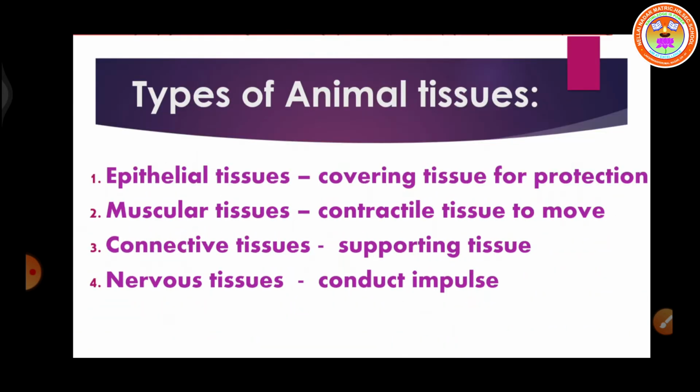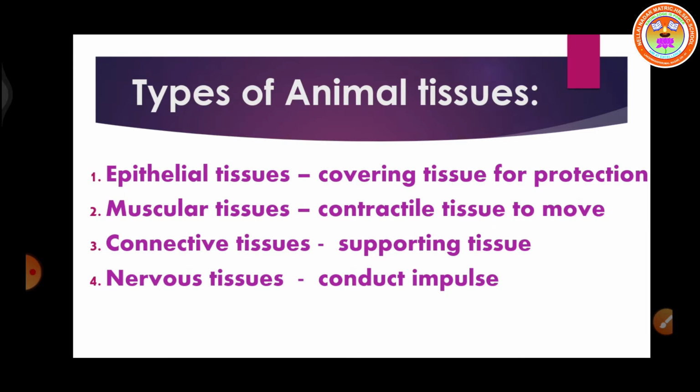Now let us see various tissues in animals. On the basis of their structure and function, tissues can be classified into 4 types. They are epithelial tissue, muscular tissue, connective tissue, and nervous tissue. Epithelial tissues are the covering tissues for protection. It's found in the outer covering of the body.